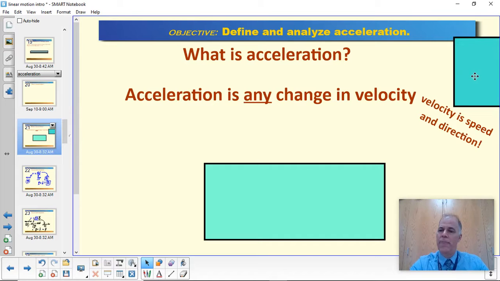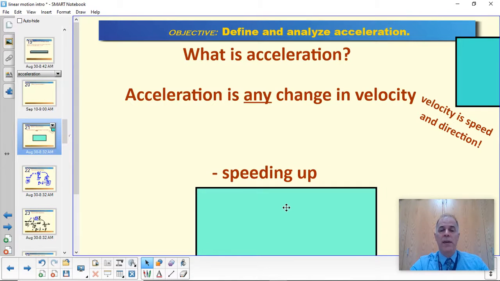Now, we remember from last week before the snow that velocity is a vector quantity, which includes speed and direction. So what this means is that in physics, acceleration can be speeding up. That is still acceleration, just like we always consider it.